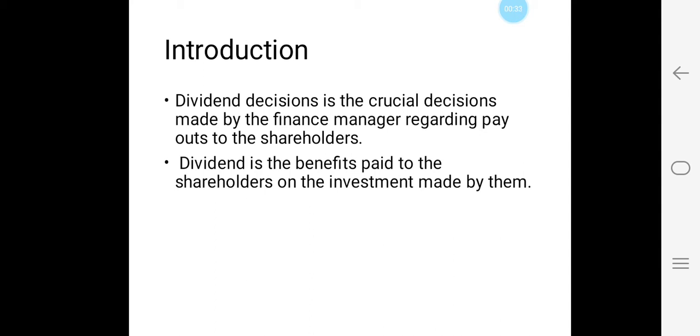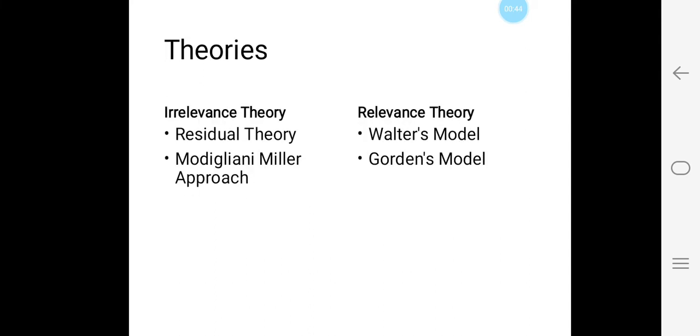or 0%. Dividend is a reward or benefit that has to be paid to the shareholders by the company on the basis of investment made by them in a company. So, based on this, the theories are broadly classified into two ways: irrelevance theory and relevance theory. Under irrelevance theories, we have residual theory and Modigliani Miller approach. Under relevance theory, we have Walters model and Gordon model.